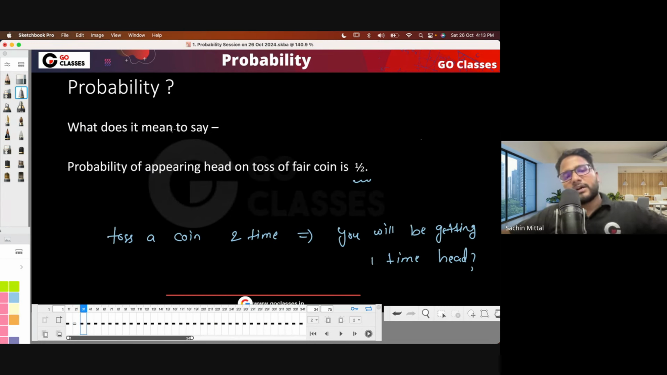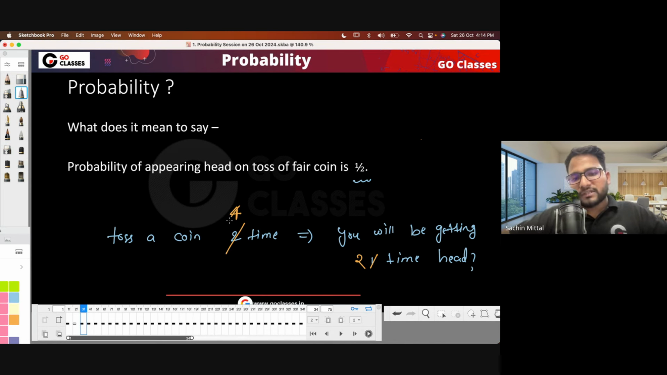So let's get started. Suppose we are saying that the probability of head is 1 by 2. The probability of a head appearing on a toss of a fair coin is 1 by 2. Then what does this mean? Are we saying that if you toss a coin two times, then you will get a head one time? Suppose the probability is half, does this mean that after tossing two times, you will definitely get one head? No, right? So what does this actually mean? Let me ask it again: does this mean that if you toss it four times, then you will get two heads?